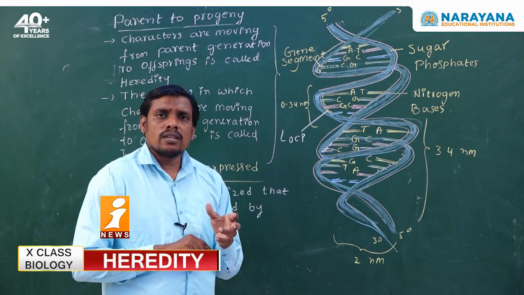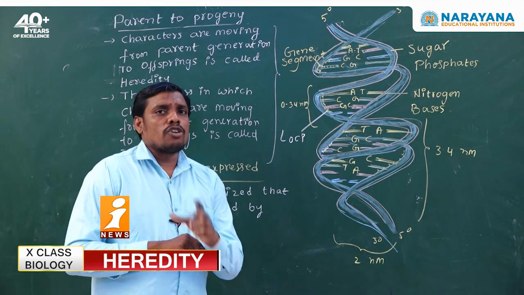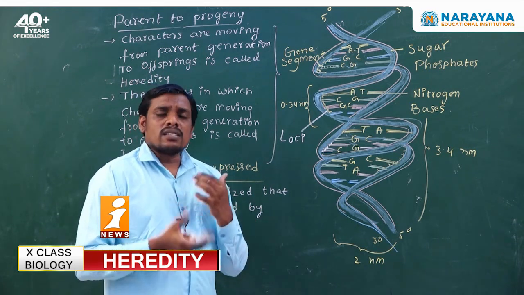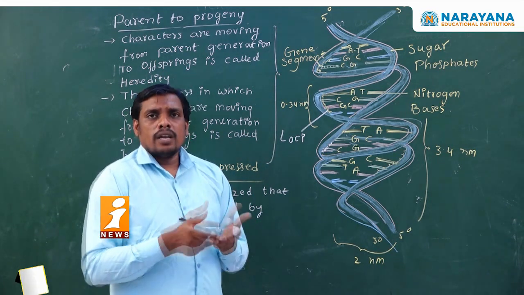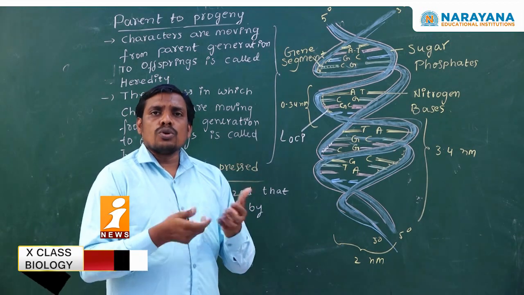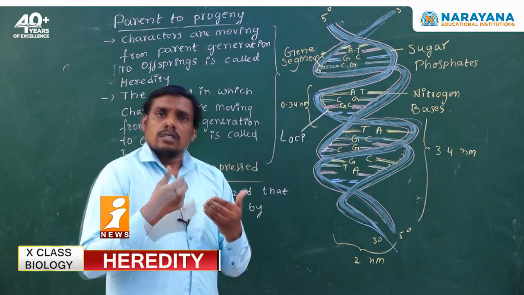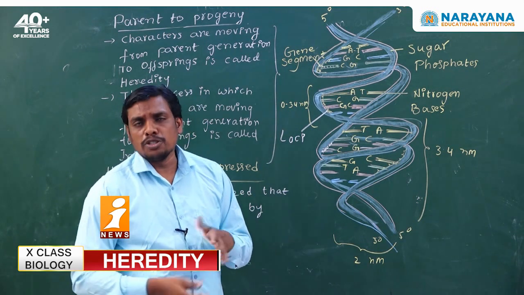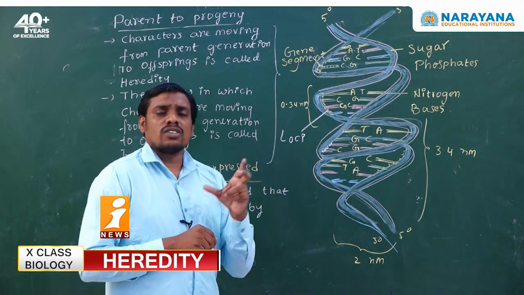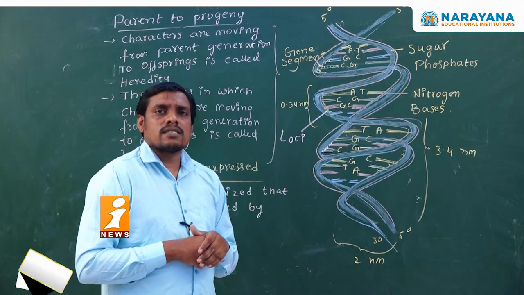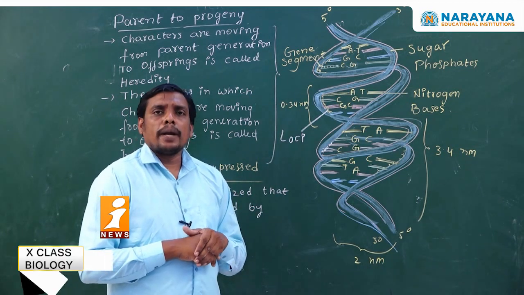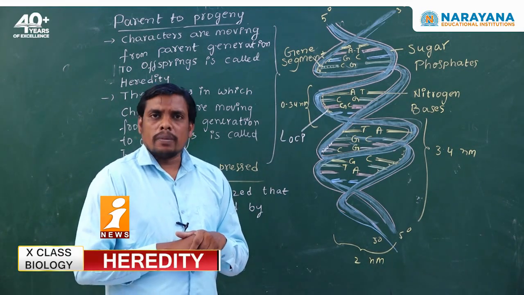What is a nucleus? The nucleus is considered the brain of the cell, because the necessary genetic information, the necessary memory, is stored inside the nucleic acid present in the nucleus.